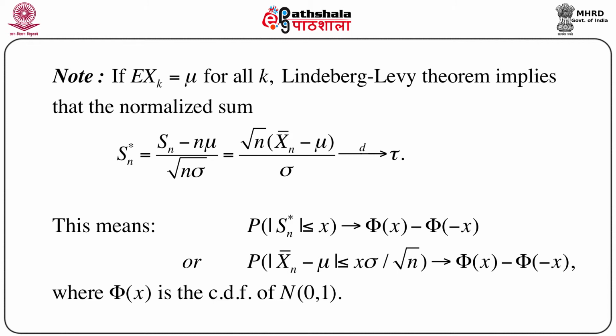Suppose we are working with a particular estimator which looks like a normalized sum. Then whatever be the distribution, if we can show that the second order moment exists, we can immediately say that the normalized sum goes to a normal distribution. So using the asymptotic distribution, that is the standard normal distribution, we can study the properties of that estimator, or we can even use that estimator for testing purposes.